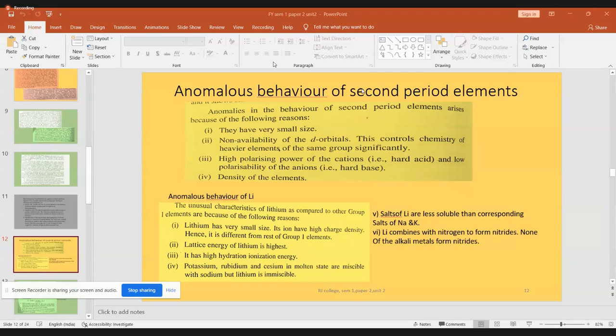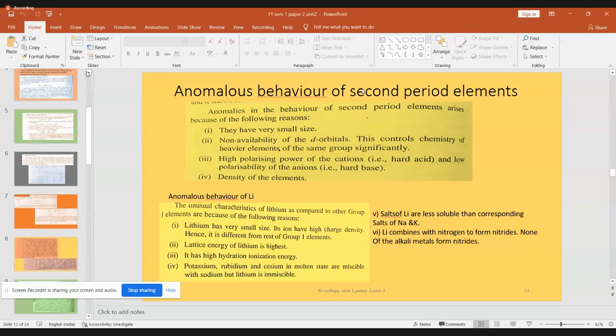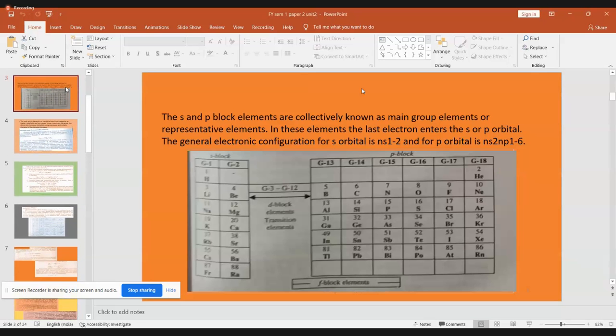Move to the next element in the same period. Among the P block, as you move from boron, carbon, nitrogen, oxygen, the polarizing power of the cation is comparatively less. Lithium, a good metal, has a high polarizing power.